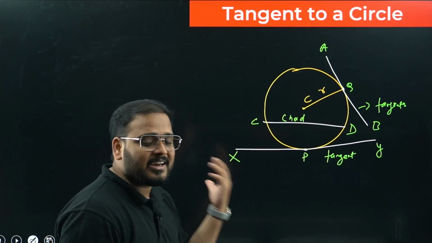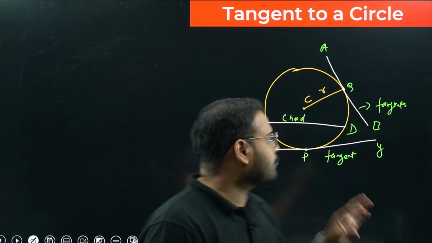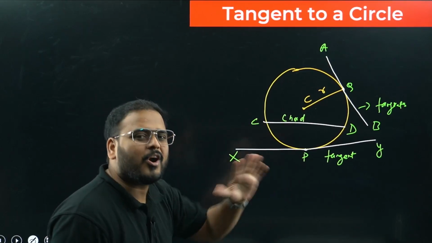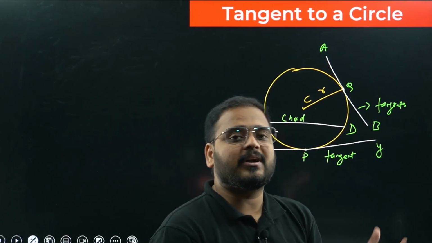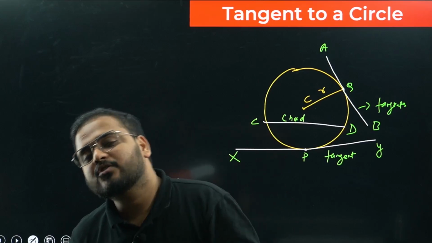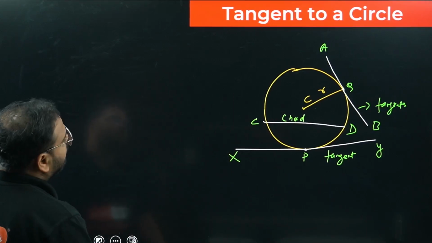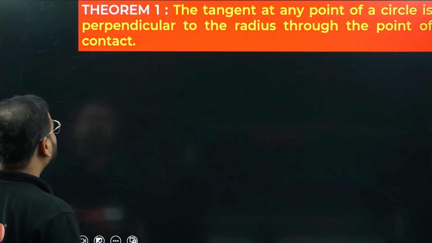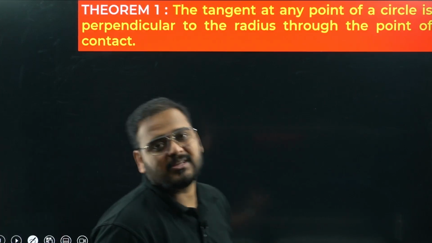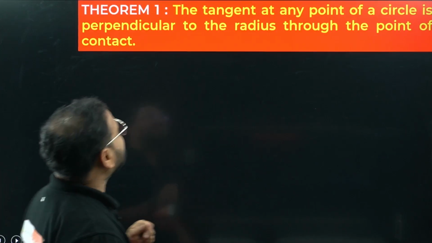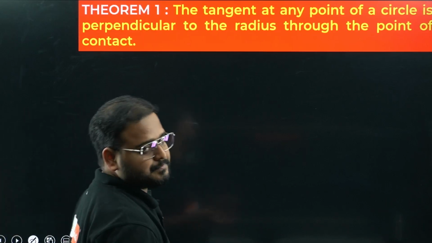Now we'll see a theorem on this thing, and we'll not derive it. I'll give you the property of it, and we'll use that theorem in solving various problems in this particular session. So did I miss anything? I have not. Moving on to theorem number 1 from your NCERT, you can cross check, which is the tangent at any point of a circle.